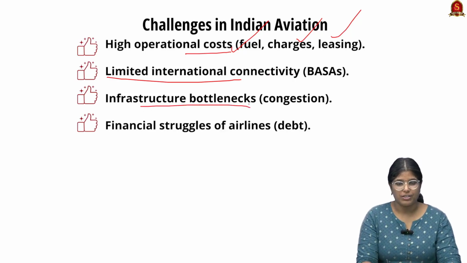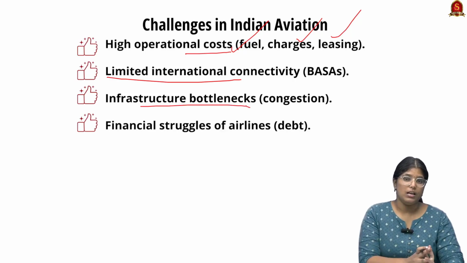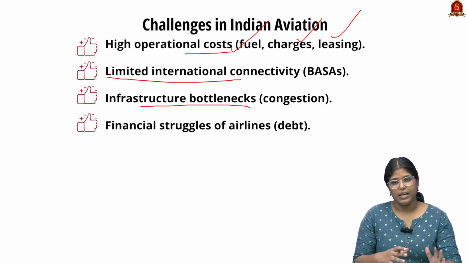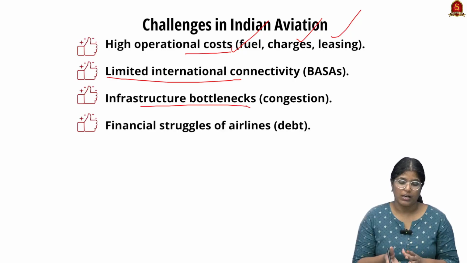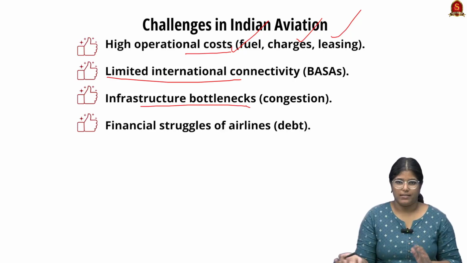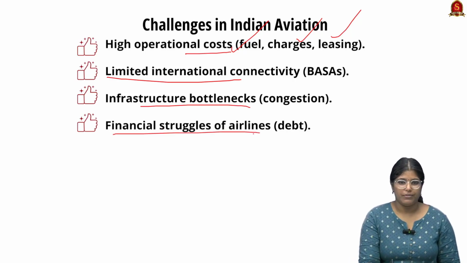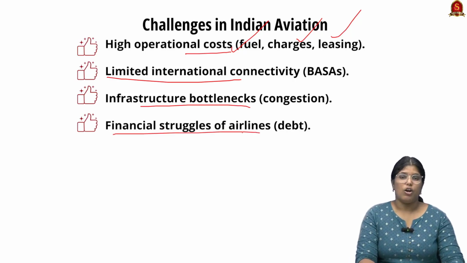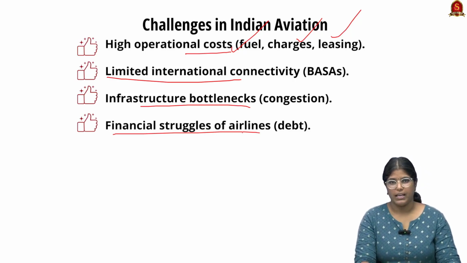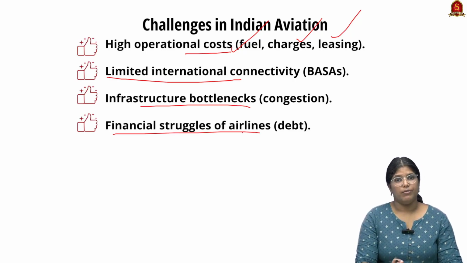Then we have infrastructure bottlenecks, for example, congestion. So we have to develop a lot of airports. Through that, we can reduce the congestion, and we can control the air traffic more effectively and efficiently. Apart from that, it will bring in a lot of investment in sectors like the secondary sectors. And finally, the financial struggle of airlines. A lot of airlines in our country are under debt, so the operational cost itself is very high. So the government should bring in a high focus on this particular area to make the sector function without the debts.